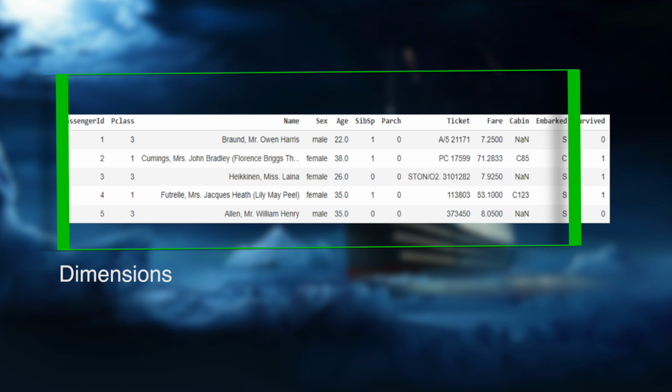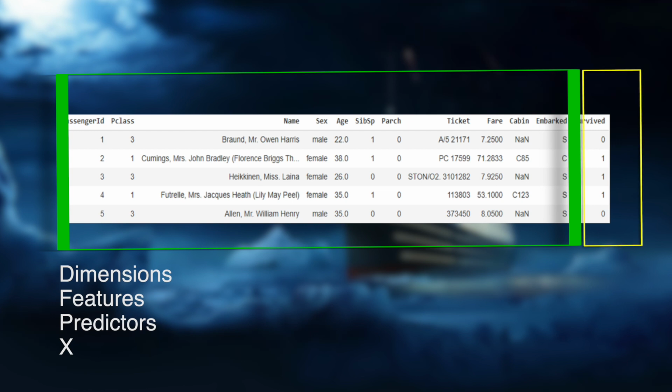The input columns that we spoke about are also referred to by other names. They are also called features of a data set. They're also called the predictors because they help in making the prediction. And in machine learning, they're also referred to as the letter X. The output column also goes by the name of label, and that's why the name, the label data set, comes in. It is also called the target column or also the letter Y.